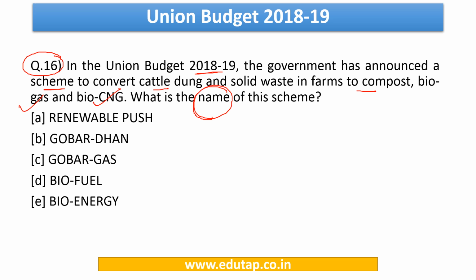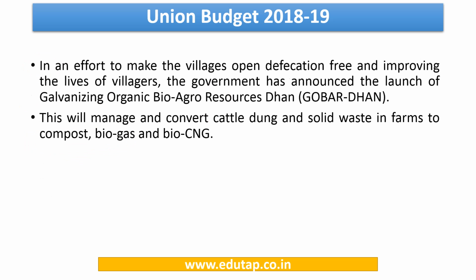The answer is very simple. Just memorize the name of the scheme. It is nothing but the Gobardhan Scheme. Now let us see the full form of it. It is Galvanizing Organic Bio-Agro Resources Dhan. Kindly memorize this.